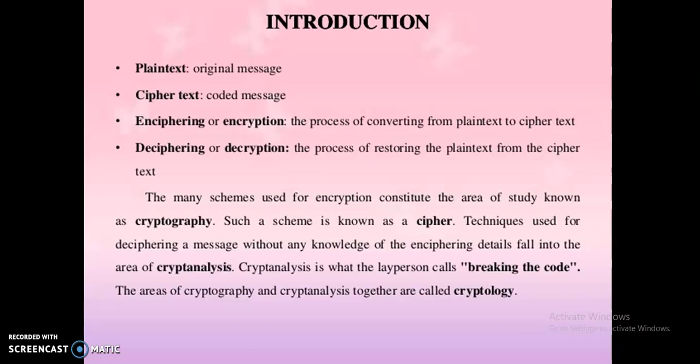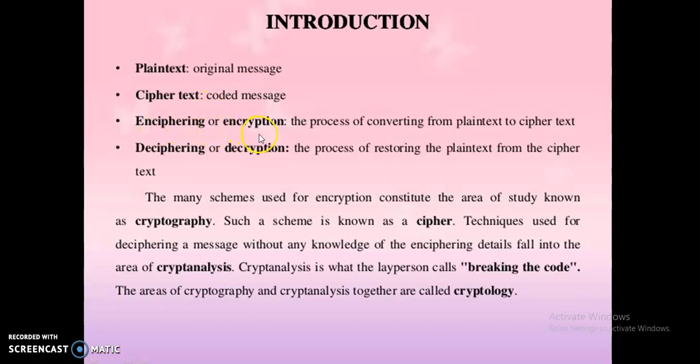Here we start with what is plain text. Plain text means the original message. The sender wants to send a message, and that is called the original message or plain text. Then what is meant by cipher text? The plain text converted into a coded message is called the cipher text.